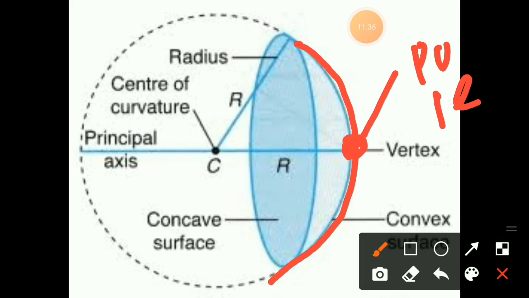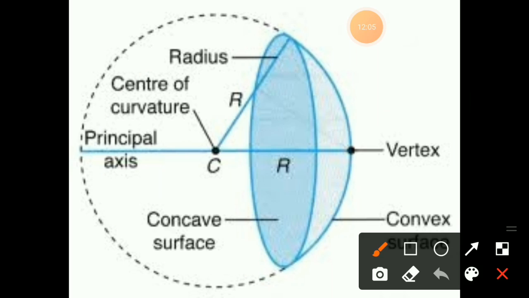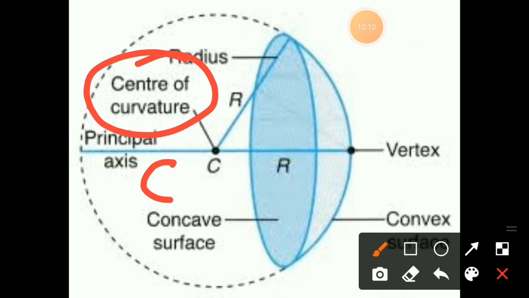The center point of the concave mirror and the convex mirror, in either one, the center point we have to know as the pole. The center point of the spherical, the spherical center point, we have to consider as the center of curvature. We represent this with C. This is the center of curvature.